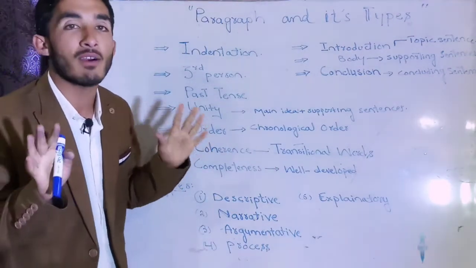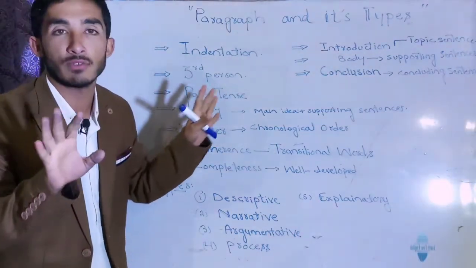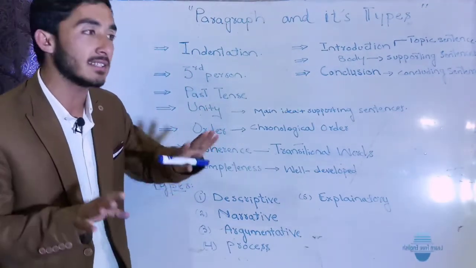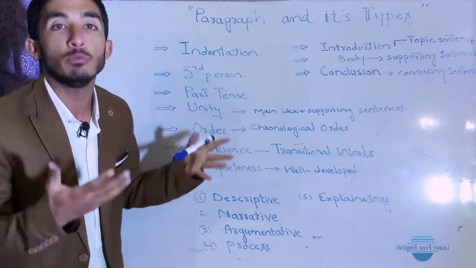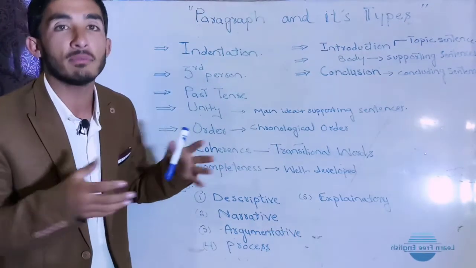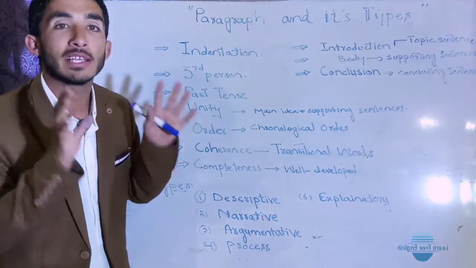In an argumentative paragraph, what do we do? We have 2 sides. Got it? There are 2 sides most of the time, and in argumentative paragraphs, the yes and the no sides, the merits and the demerits, okay, the advantages and the disadvantages. Like this, you have arguments over there. You have to support your arguments with facts and figures and a lot of examples. Got it? So that is an argumentative paragraph where you give arguments.